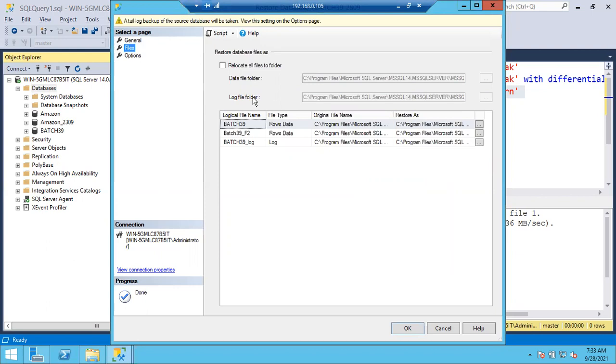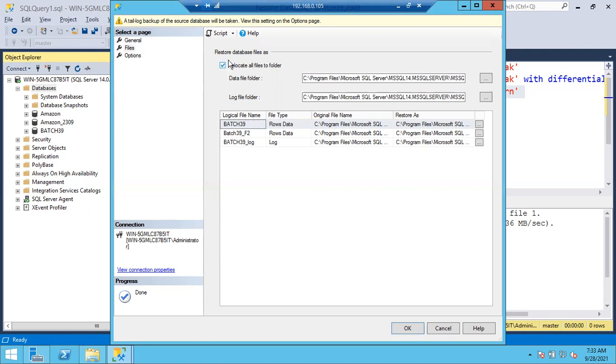If you are restoring on the same server, there is no need to choose this option. If you are restoring on a different server, then you can choose this Relocate all files to folder option. If you choose this option, nothing will happen even if you are restoring on the same instance or a different instance.